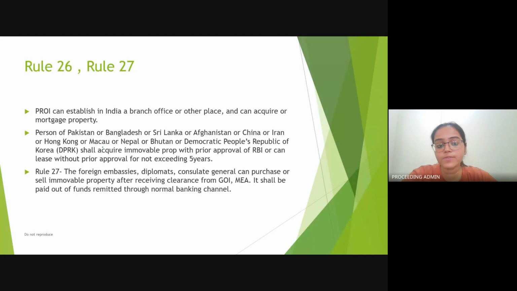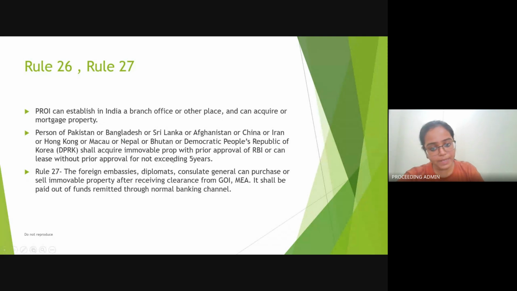But the persons of these mentioned countries, which you can see on your screen, that is Pakistan, Bangladesh, Sri Lanka, Afghanistan, China, Iran, Macau, Nepal, citizens of these countries can acquire immovable property if they get a prior approval from RBI. And the second condition, if they need property on lease, the period of lease should not exceed 5 years in order to get the same without the prior approval.